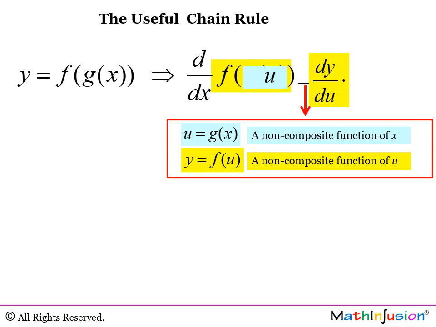And then, what about the derivative of u? It has to be du dx, because u is a function of the variable x. And again, you can recognize that indeed we get dy dx, which is just the derivative of f of u.